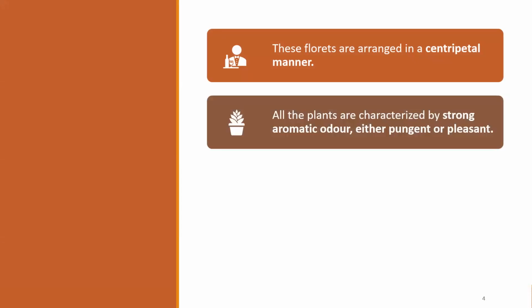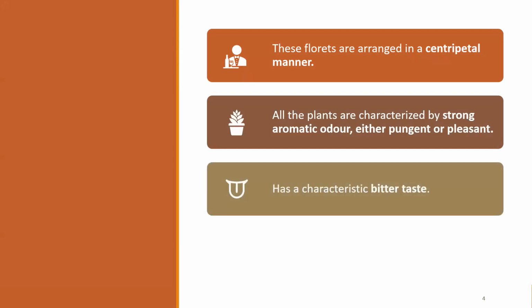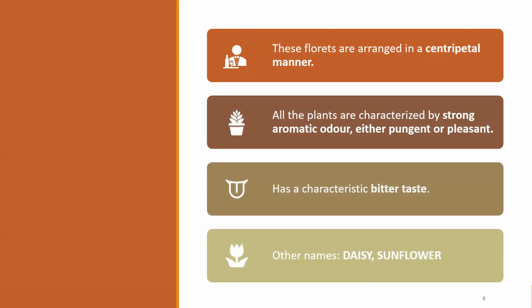All the plants are characterized by a strong aromatic odor, either pungent or pleasant. It has a characteristic bitter taste. And other than Asteraceae, a more common layman term, they can also call the Compositae family the daisy or the sunflower family.